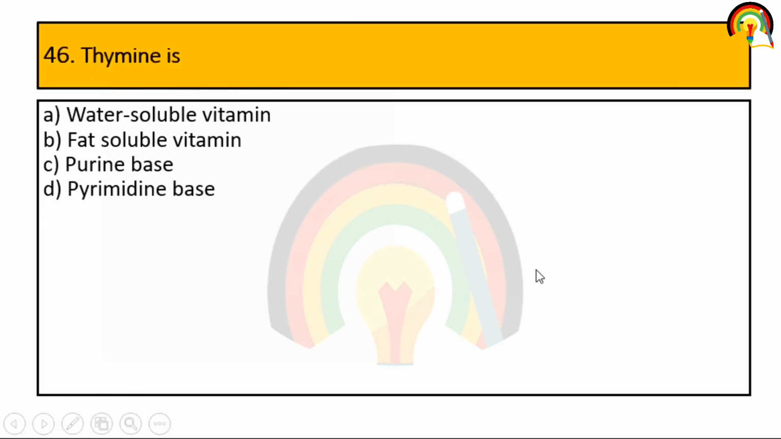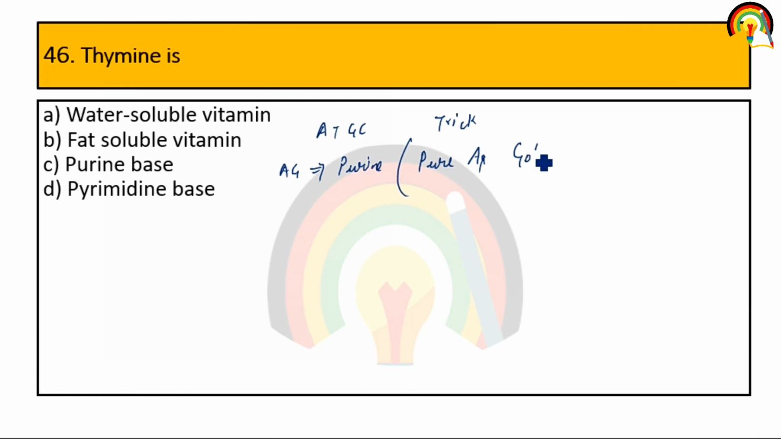Next one. Thymine is. So, A, T, G, C, these are bases in which A and G are purine bases. And how can you remember this? So, this is a trick to remember the purine, that pure as gold. So, pure means purine, and these are A and G, these are purine. Another is thymine, cytosine are pyrimidine bases. So, thymine is a pyrimidine base.